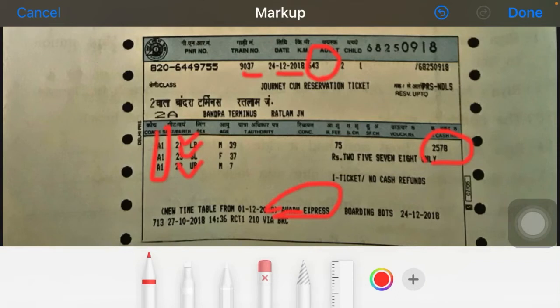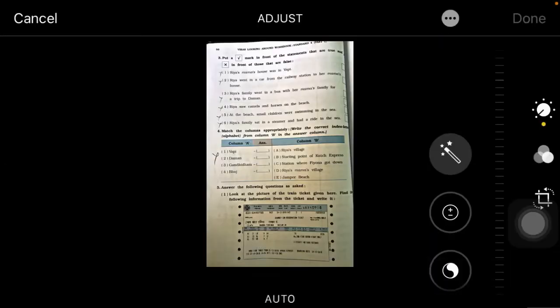And the last question: the ticket is for how many men and women? You can see here M is the short form of male and F is the short form of female. So how many males are here? Two men and one woman. So this is all about these questions, and these are the answers from the reference of the ticket.